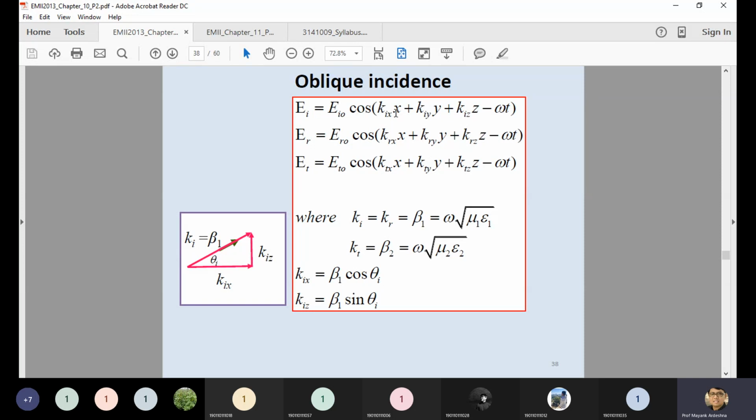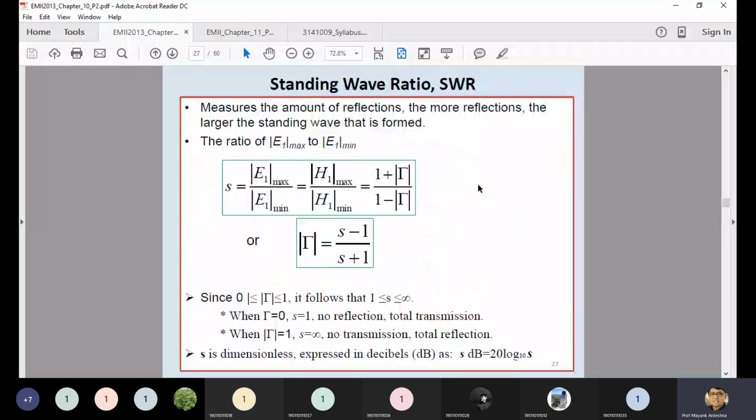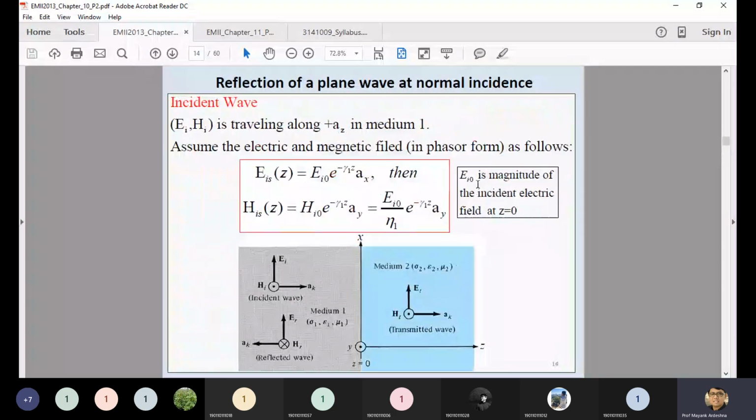We are not interested in deriving this equation. They mention EI, ER and ET, which we already discussed in a previous session, where the incident wave, reflected wave and transmitted wave are written as equations. I just give the overview. We already discussed this part, but in a different way. We assume two media, medium 1 and medium 2, and write the equation of the incident wave as E0 e to the power minus gamma 1 z into AX.